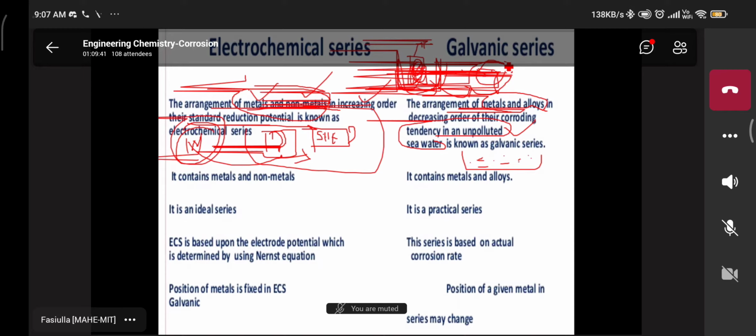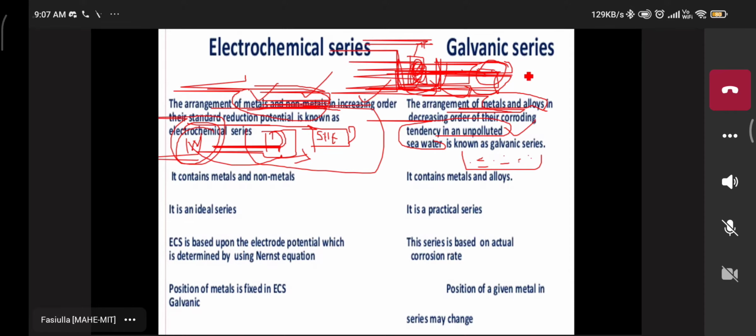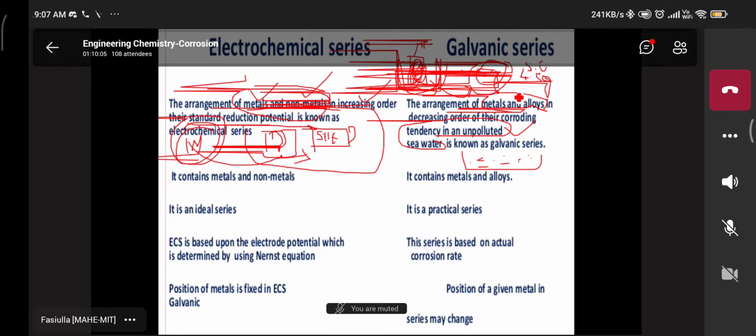Some part of the metal is dissolved in the given electrolyte. For example, assuming one example, after 7 days the weight is 4.5 gram. Initially what was the weight of the metal? 5 grams. Now the difference is what? 0.5 gram.